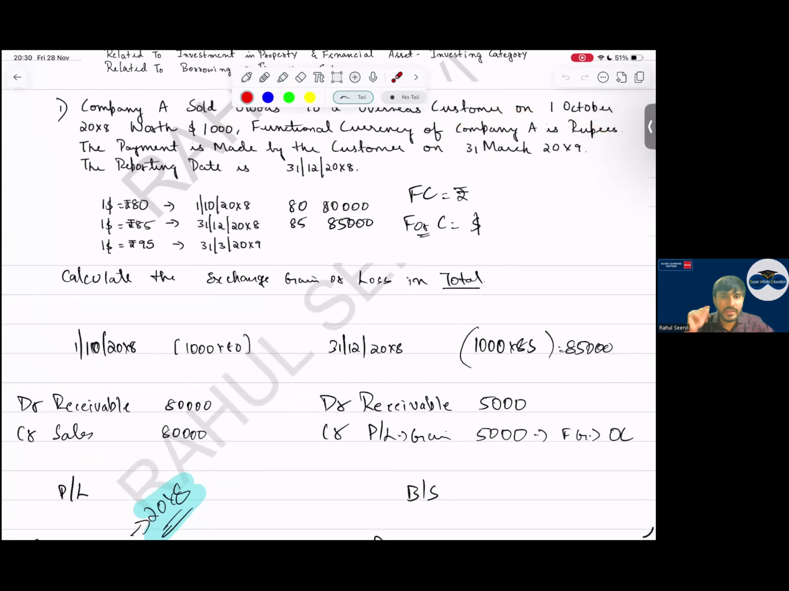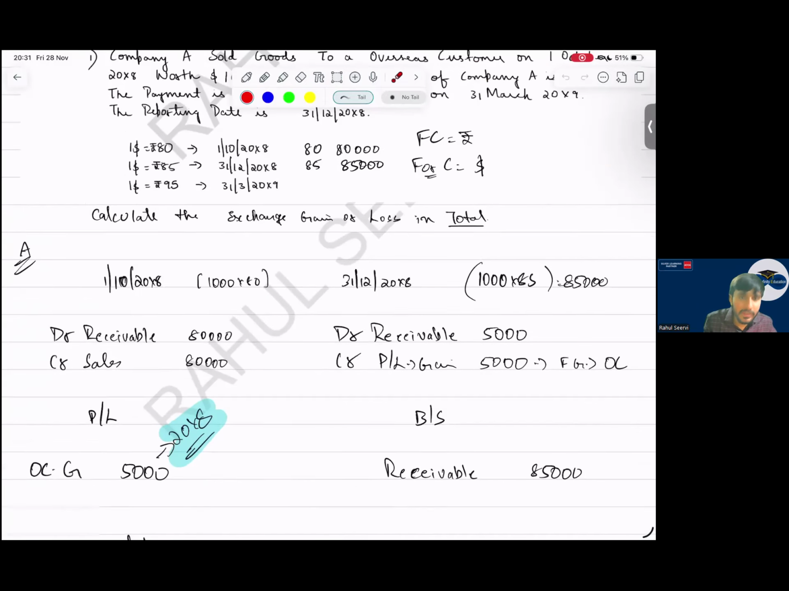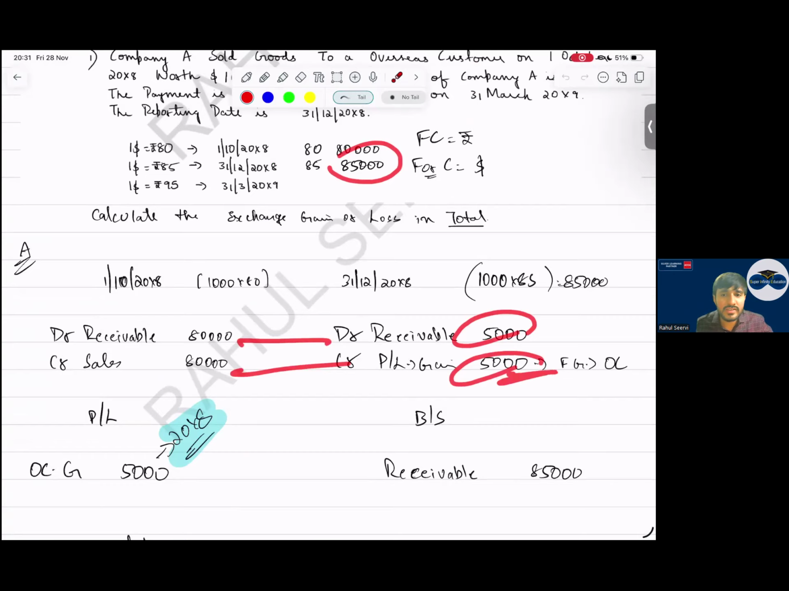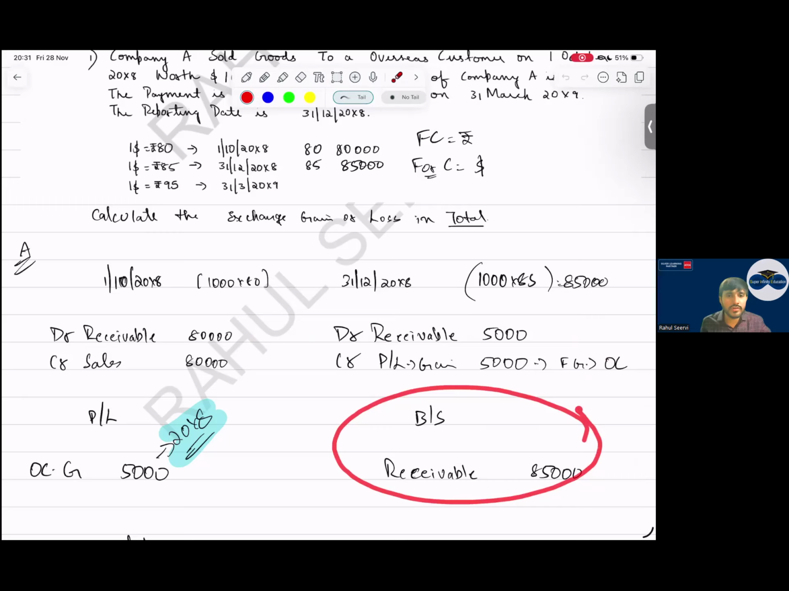Is the payment done in the current year or next year? The payment is done in the next year. So what will I do, sir? The reporting date will come first. It is a monetary item. For monetary item we have to retranslate. So what is the value now? The value is 85,000. So my receivable is increasing by 5,000. Where will I recognize this? This is a gain in P&L under operating category. So in balance sheet, I will show 85,000 of receivable. In P&L, I show a gain of 5,000.